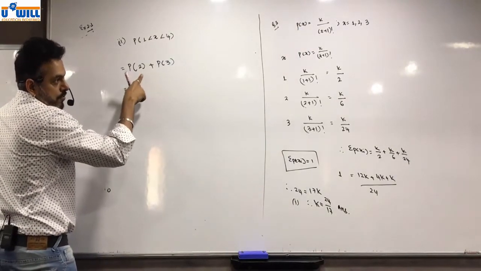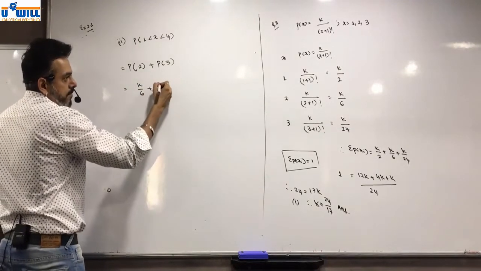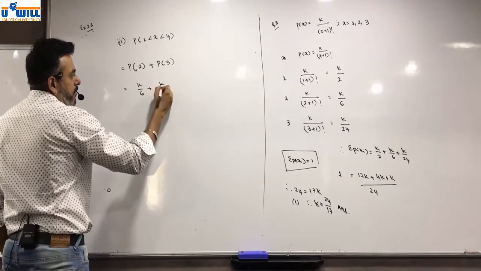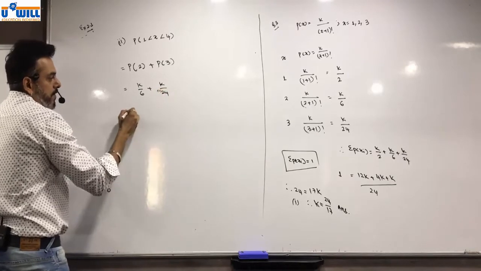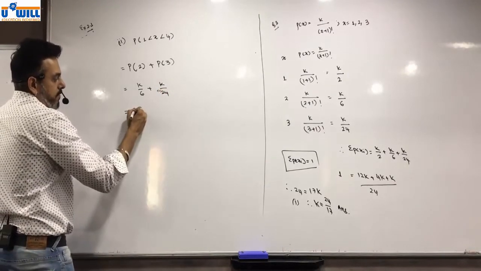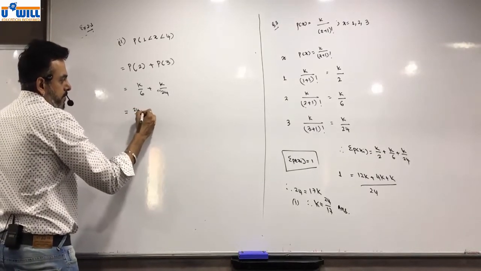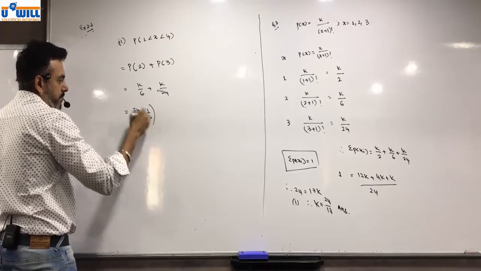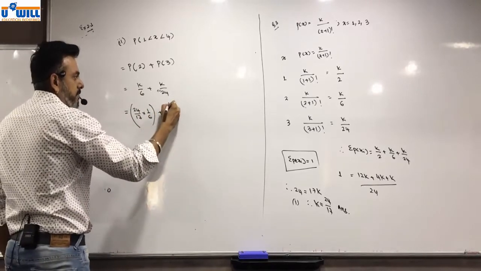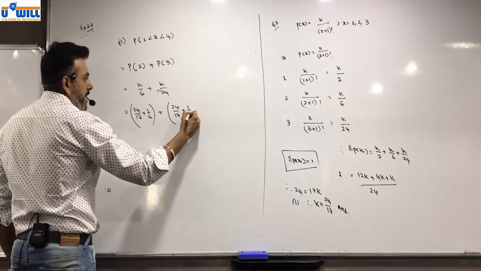Okay, so probability of 2 plus probability of 3 is k by 6 plus k by 24. Now what is k? k is 24 by 17 into 1 by 6 plus 24 by 17 into 1 by 24.